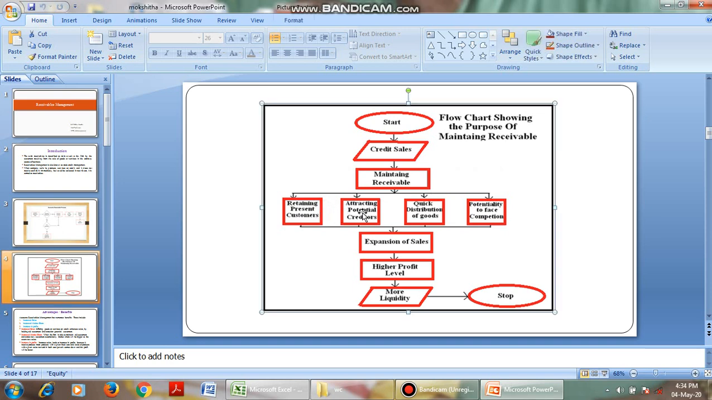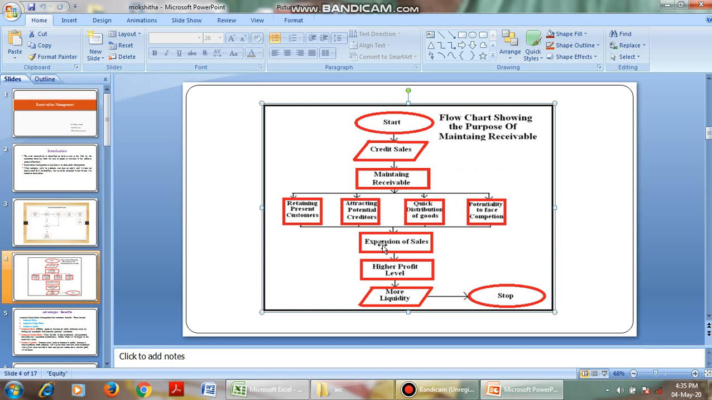And to attract potential customers, that is, in order to attract new customers, we are giving this credit. And quick distribution of goods. If we go for credit sales, then our goods are sold quickly, and we have the potential to face competition. If we don't give credit, we cannot face the competition. So in order to retain our customers, to attract new customers, for quick selling of our goods, and to face the competition, we have to sell our goods on credit basis.